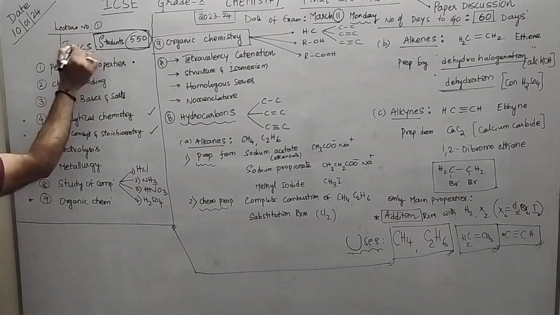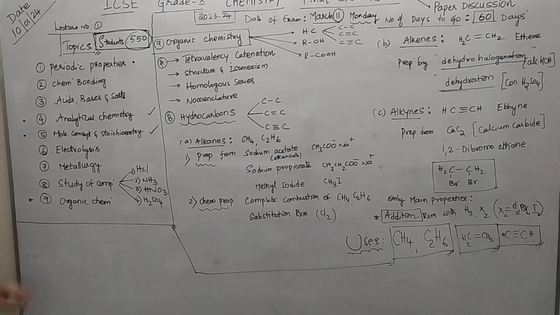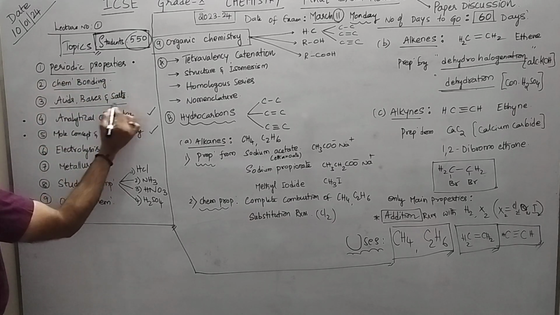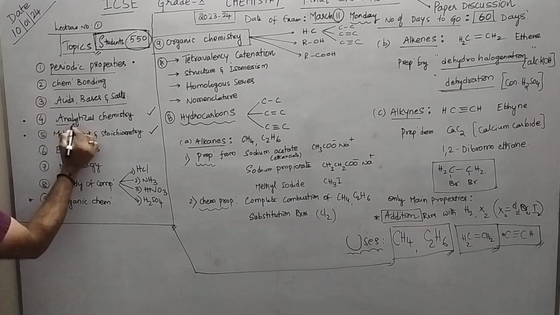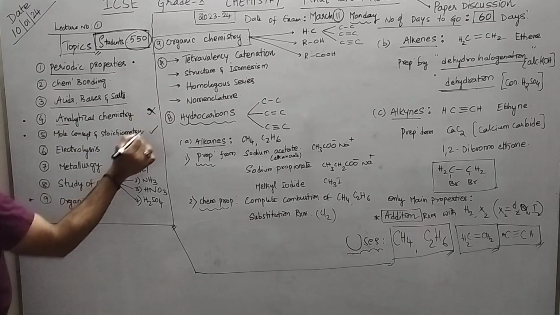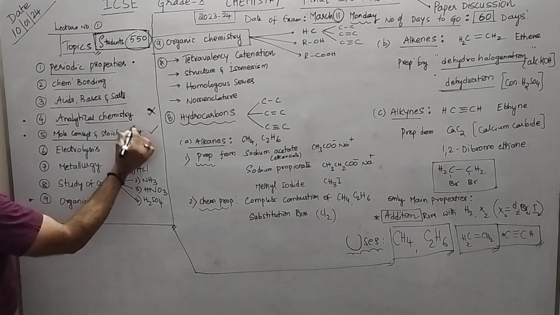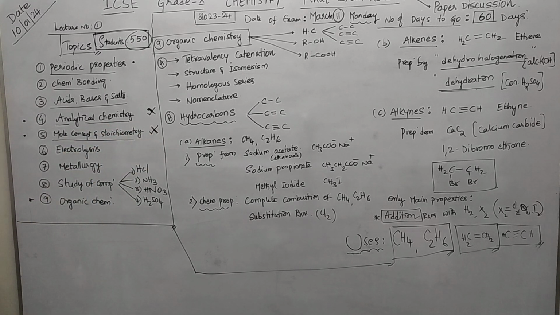Let us see what the total topics are here. We have 9 topics: periodic properties, chemical bonding, acids, bases and salts, analytical chemistry. Already I have uploaded one video. Then mole concept and stoichiometry, this video is also uploaded.